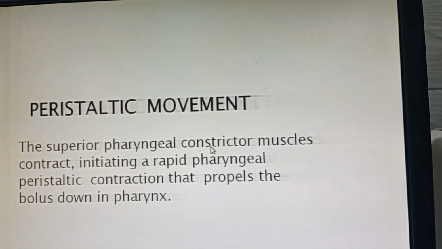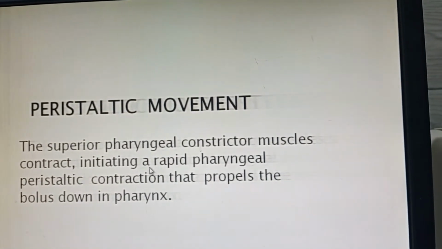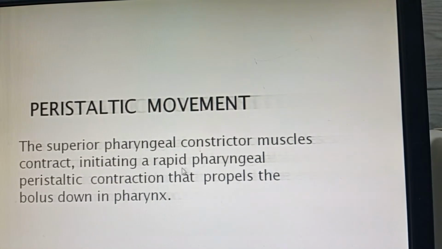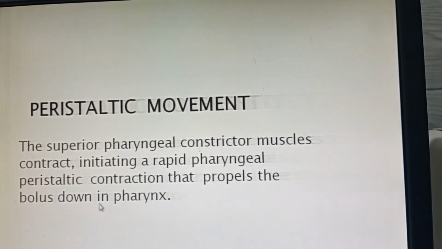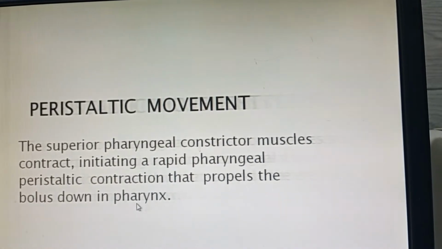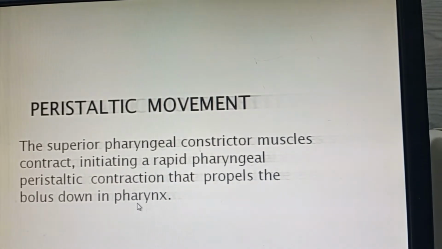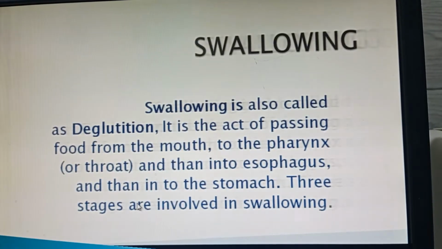Muscles of the pharynx contract, initiating a movement called rapid pharyngeal peristaltic contractions, a movement that propels the bolus down in the pharynx and then into the next organ of the alimentary canal, that is the esophagus.